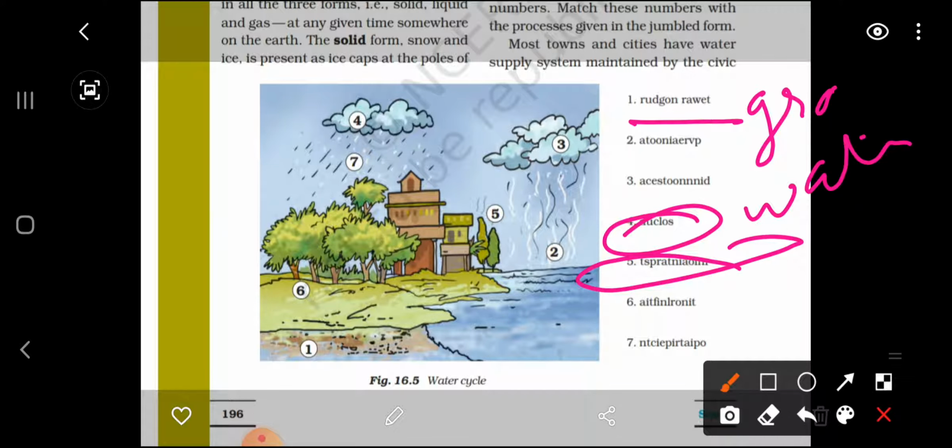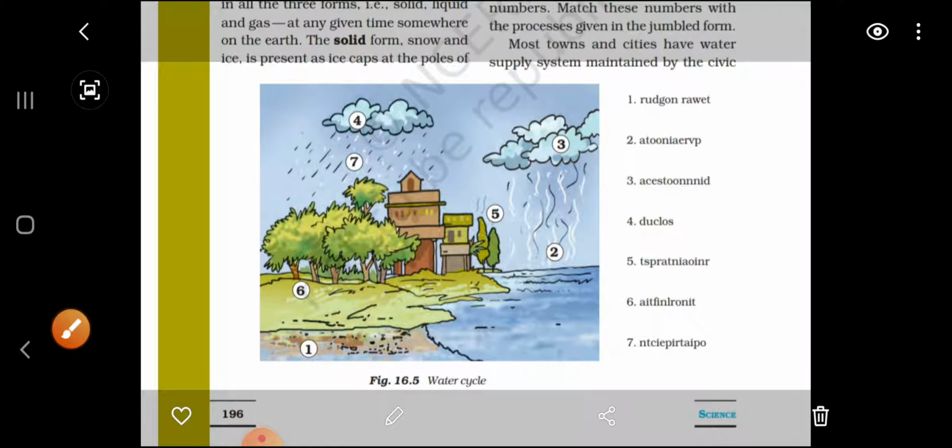So what you have to do today, you have to make this picture, arrange these words in the proper sequence, and then write the proper word. Like this is the groundwater. Clear? Cloud, this is the cloud. It can be rain, precipitation, evaporation. So you have to find what these words are. And after that you have to write these words in the classwork copy and make a beautiful picture of this.